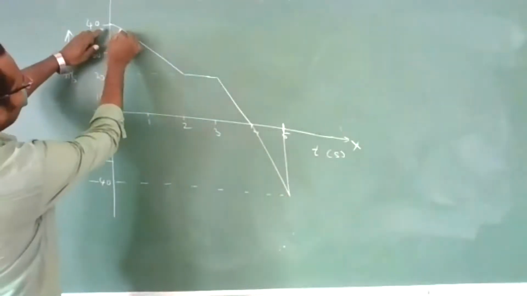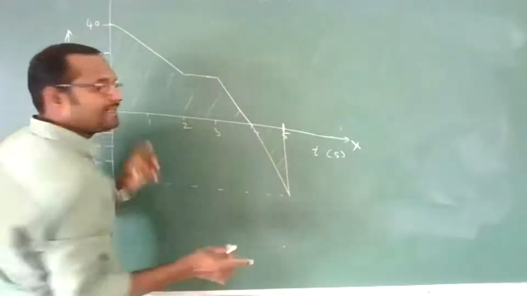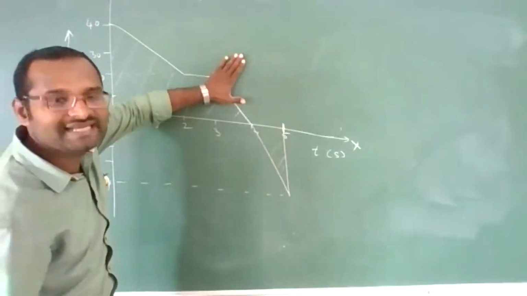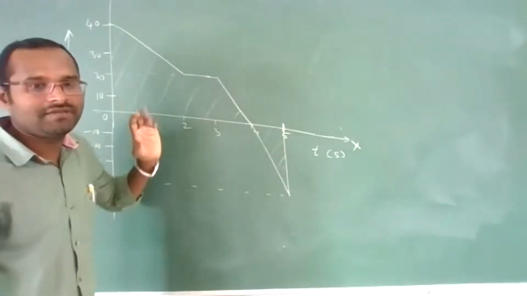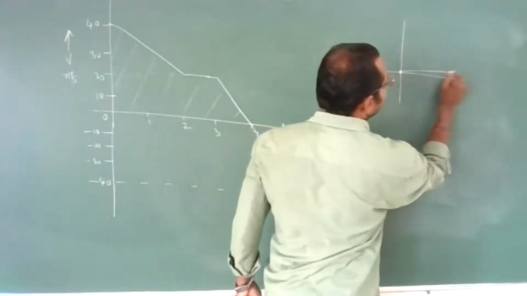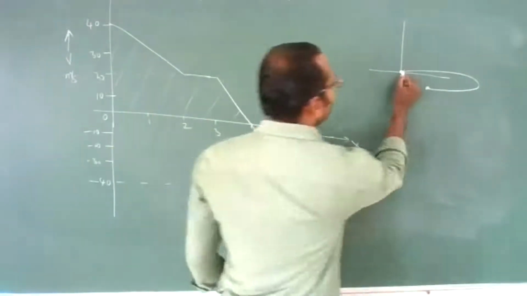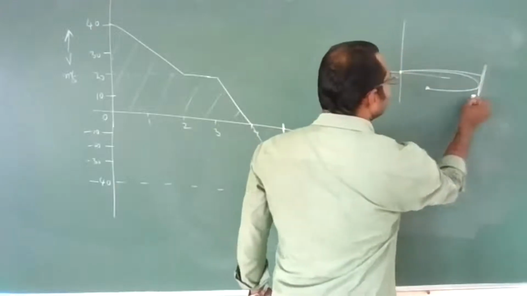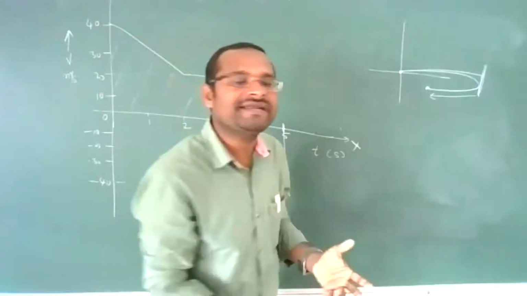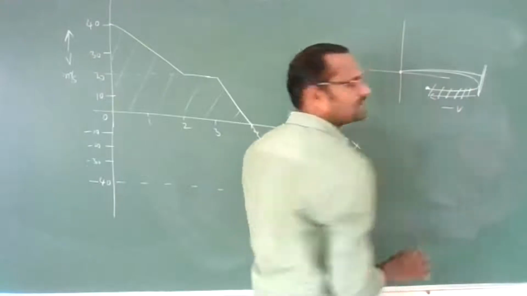First I'll take distance. Distance means this total area and this total area. For displacement, I have to subtract this area from this one, then I get displacement. Let us imagine the person starts from the origin, goes like this and comes back like this. For distance we measure up to here and then this also, and we add these two. For displacement, from this total I have to subtract this.